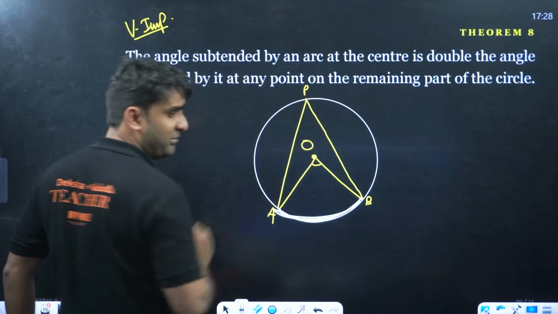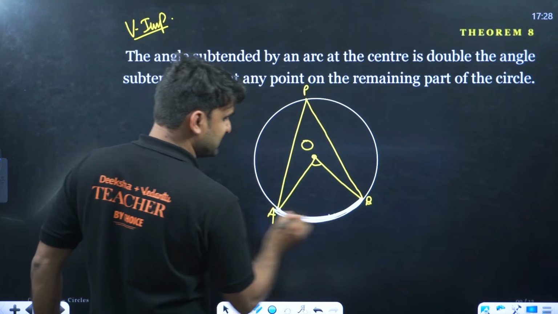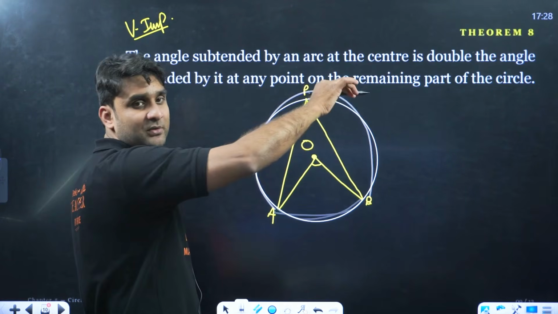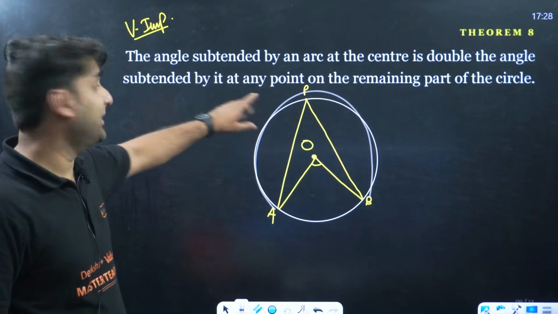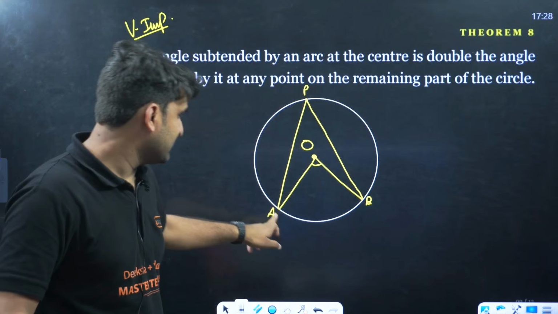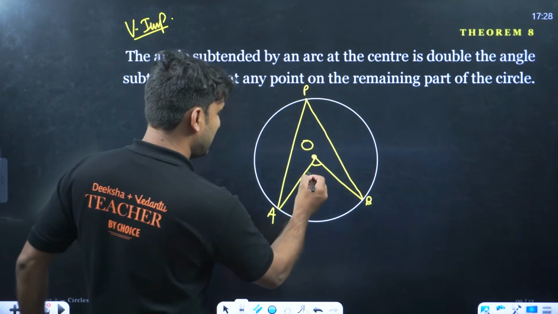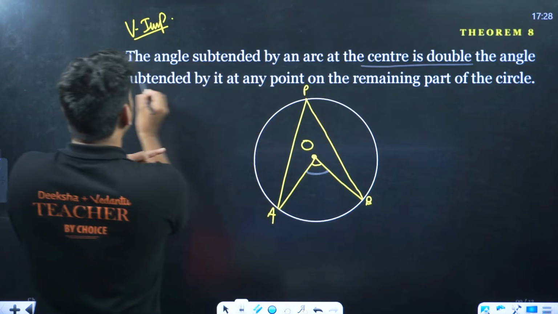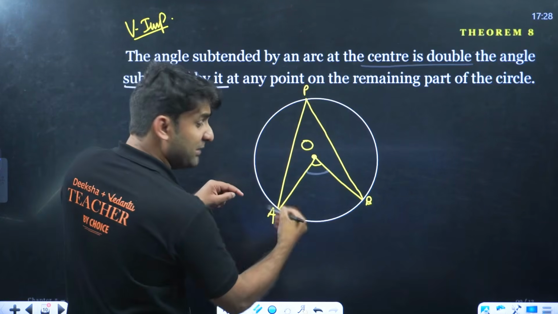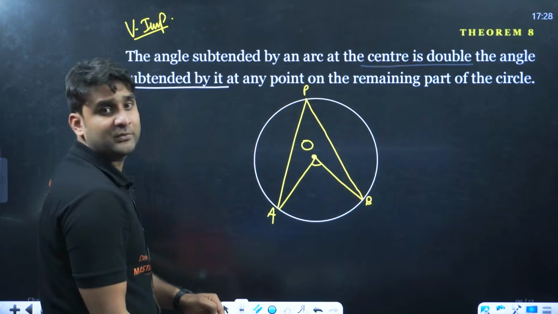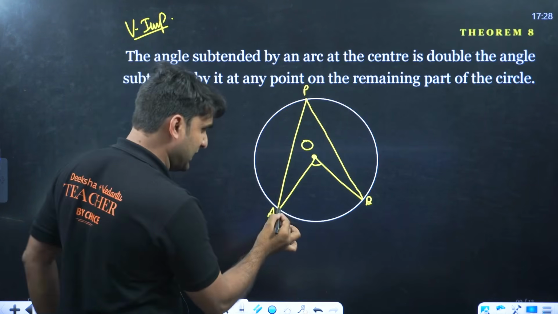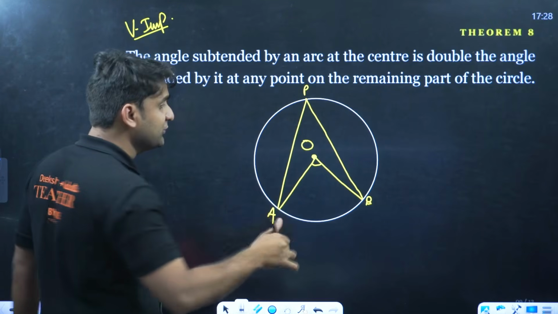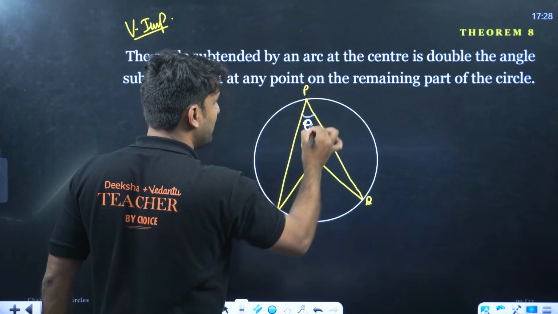And do you know, my dear champions, if you take this arc, the remaining arc will be this, because the entire circle looks like this. Getting my point? So read the theorem again. The angle subtended by an arc, so we have arc AB and this is the angle here, is double the angle subtended by it in the remaining part of the circle. Again, A and B make an angle, but in the remaining part of the circle. So if this is theta, champion, this will be 2 theta.